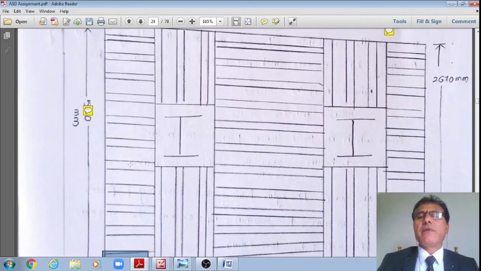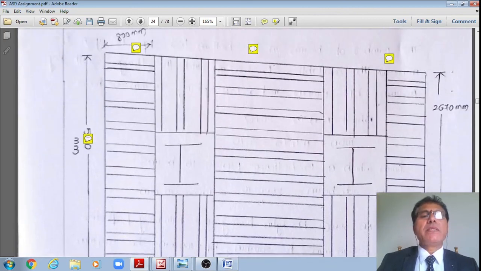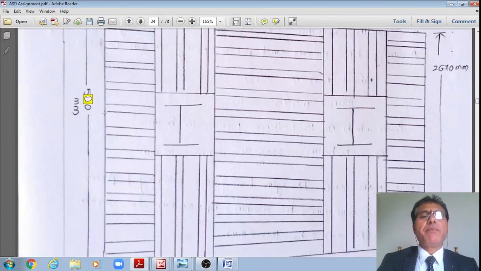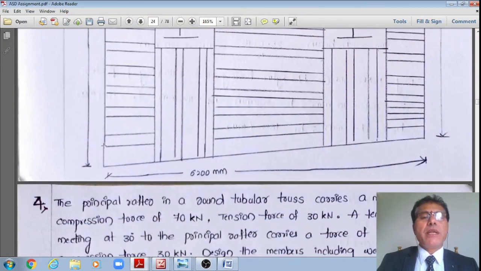Now you can see that here the gap between these 2 ends is more when compared to the gap between these 2, where the length L2 is equal to 2670 only, whereas at the other end this length is equal to 5330, from this end of the grillage beam to the end of the grillage beam.